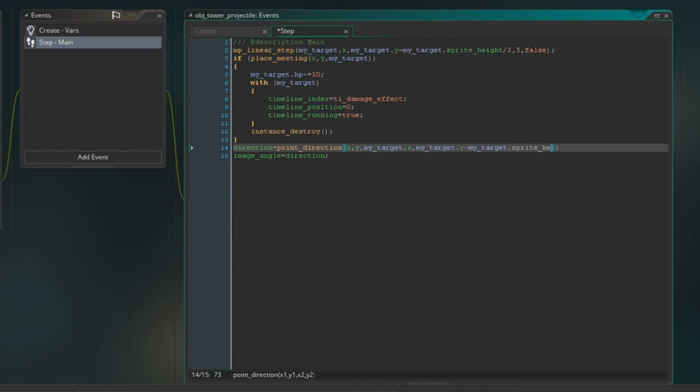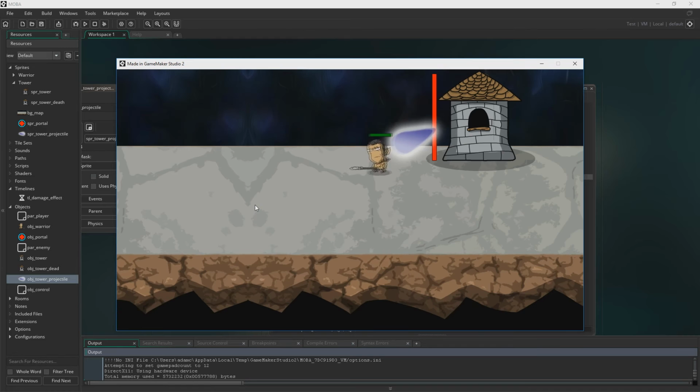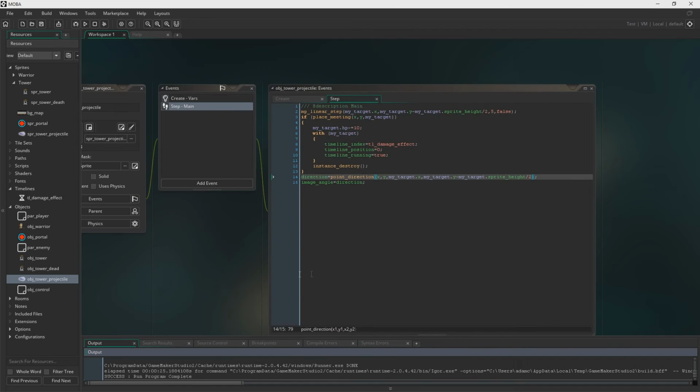I remember because I edited a bit out where I got this wrong, and the projectile was spazzing out real bad. So let's see if this works. And yeah, there we go. It's now hitting us further up than just the feet, which I thought was a bit stupid before.